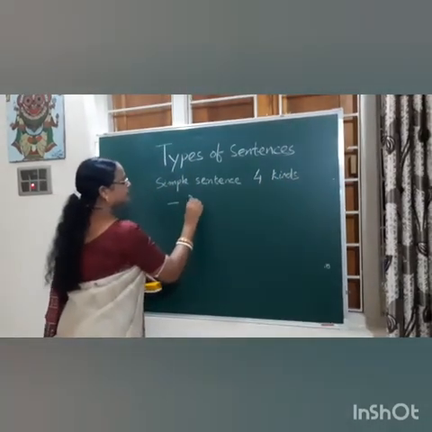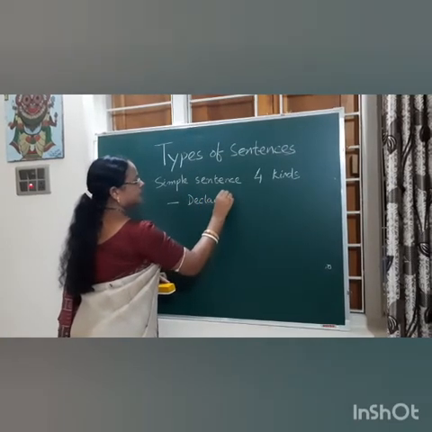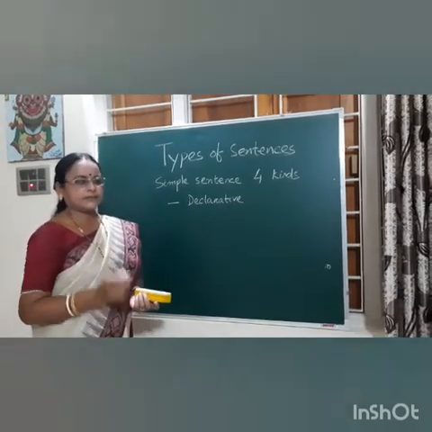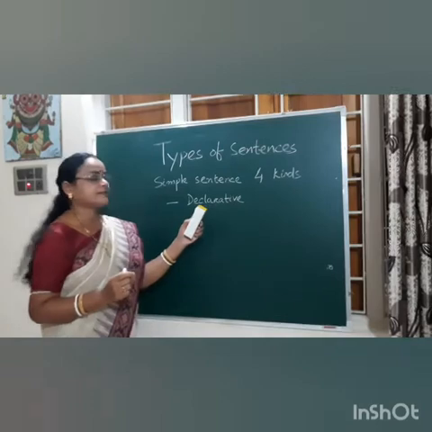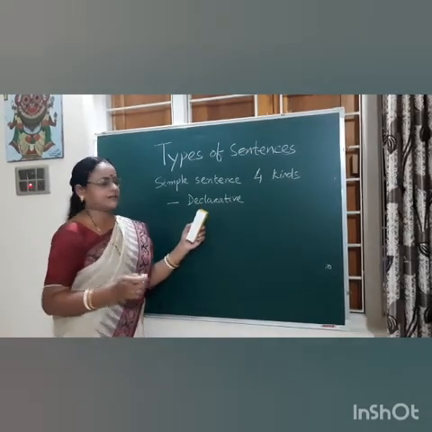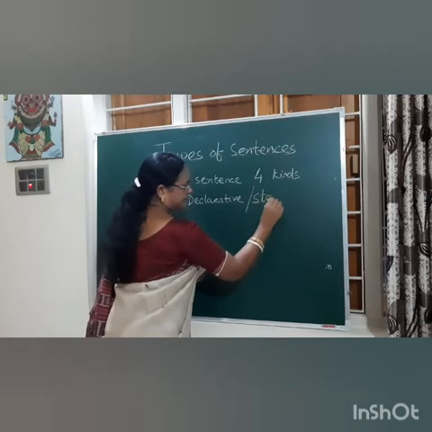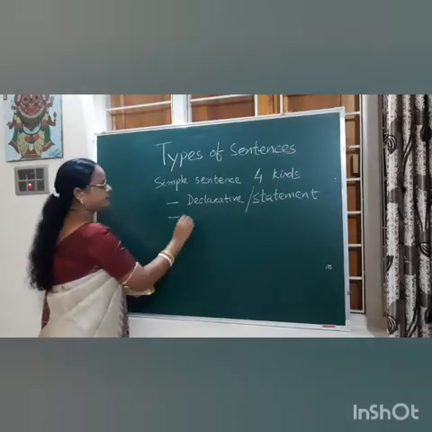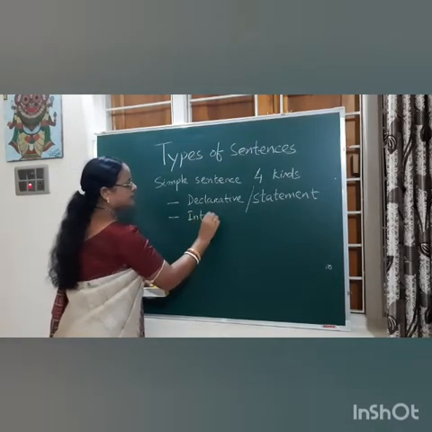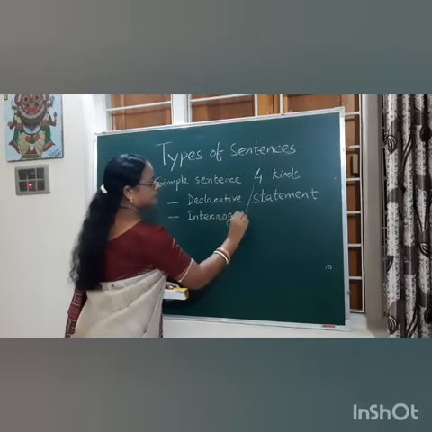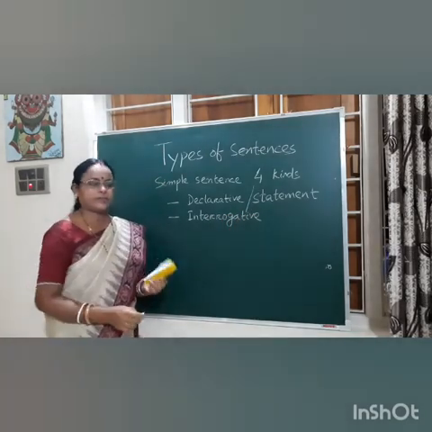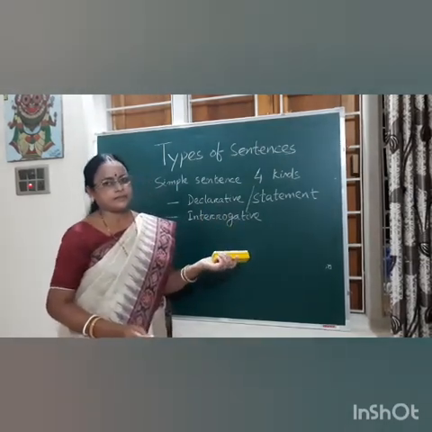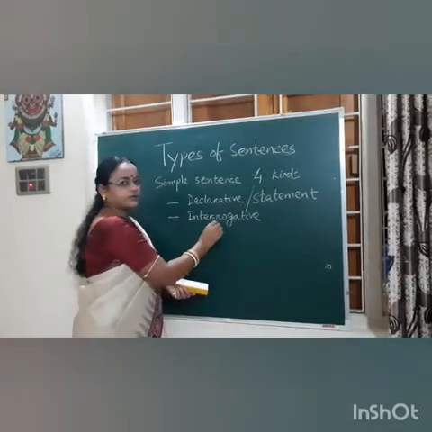One is declarative. The cuckoo is singing is a normal sentence, with a full stop at the end. That is a declarative sentence, or statement sentence. The second one is interrogative. When we ask any question, there is a question mark at the end of the sentence. That sentence is called an interrogative sentence.